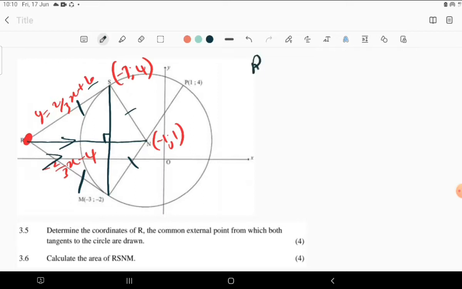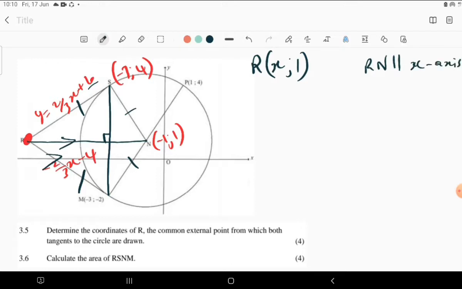So the coordinates of R after that analysis: we don't know x, but we know that y is equal to 1. What's the reason for that? We can say the diagonals of a kite are perpendicular to each other, and RN is parallel to the x-axis.